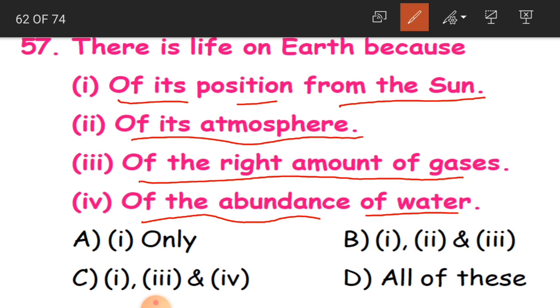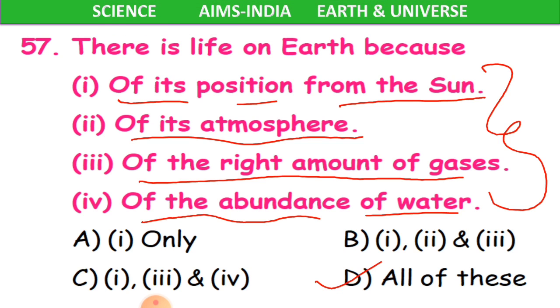And the options are A, B, C, D, children. Actually all of this, because we are having all these features on earth, life is possible on earth.